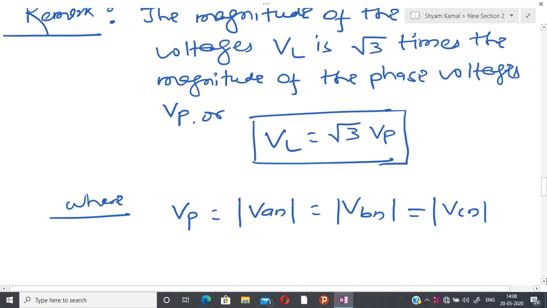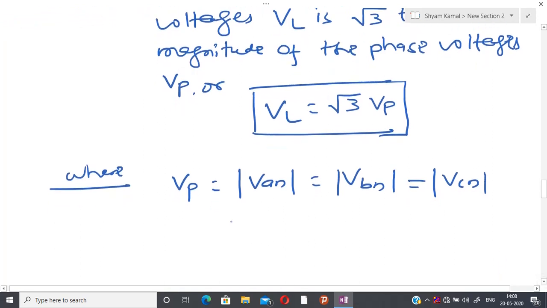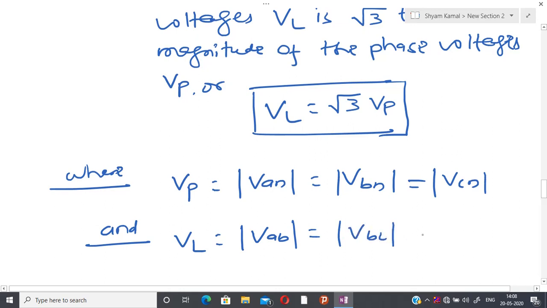And if we talk about VL, here VL is nothing but the magnitude of the line voltage between A and B, and similarly the magnitude of the line voltage between B and C, and between C and A. In this way I am able to talk about the relation between the magnitudes.